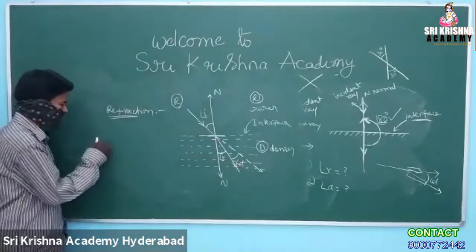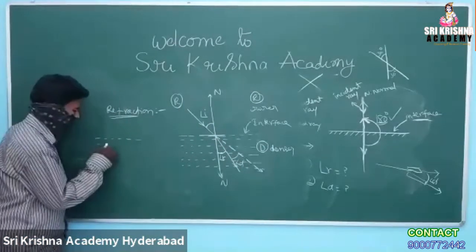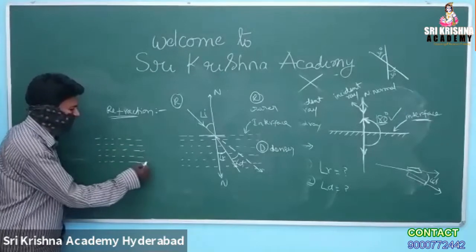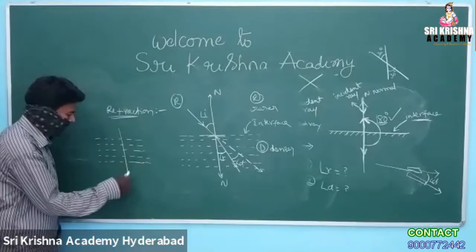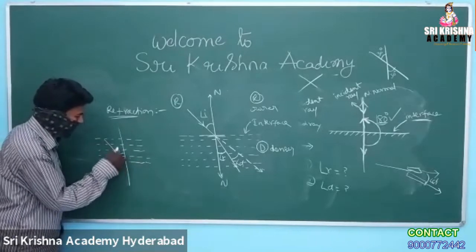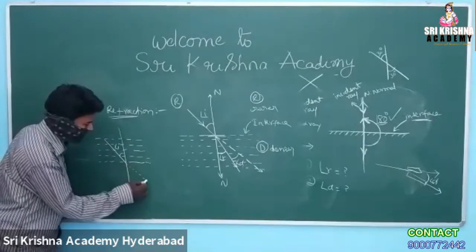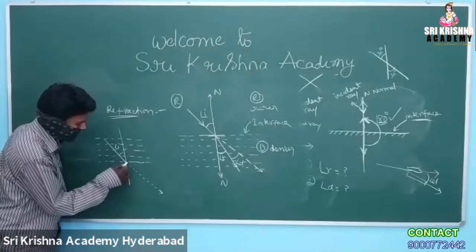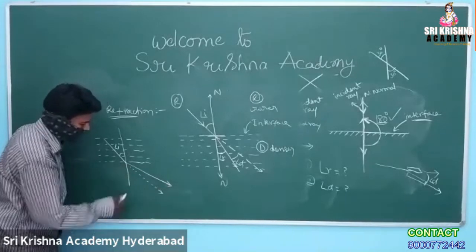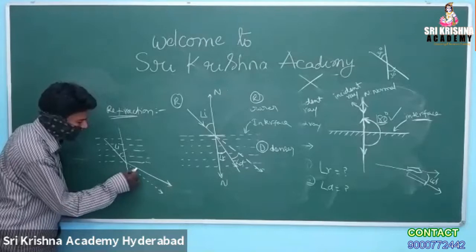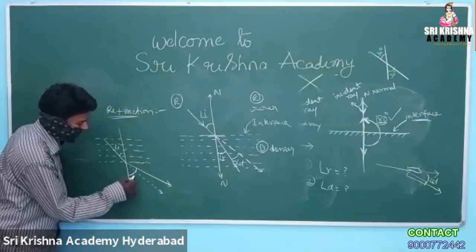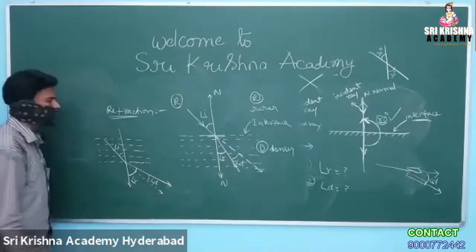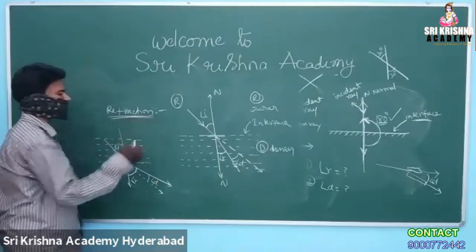Similarly, when light moves from denser to rarer, in which direction does it deviate or bend? This is the angle of incidence, this is the actual direction of the path, and it deviates away from the normal, or bends away from the normal. So this is the angle of refraction and this is the angle of deviation. I think you now understand what refraction is.